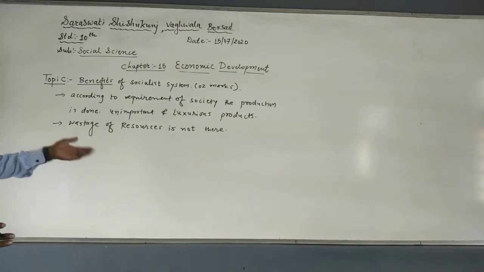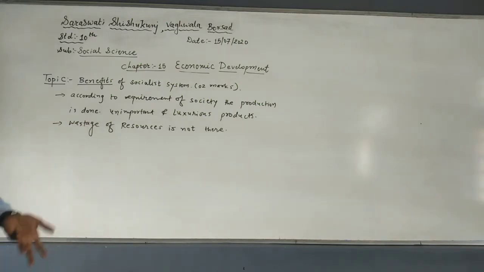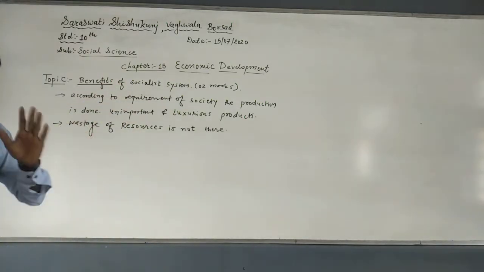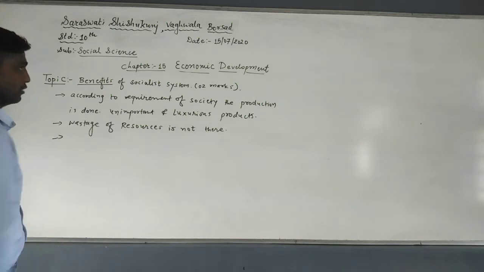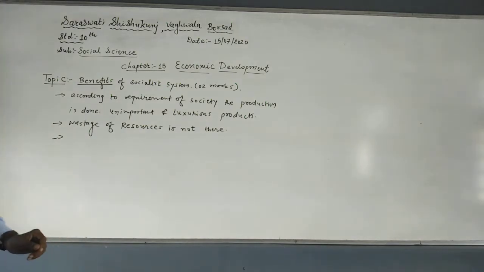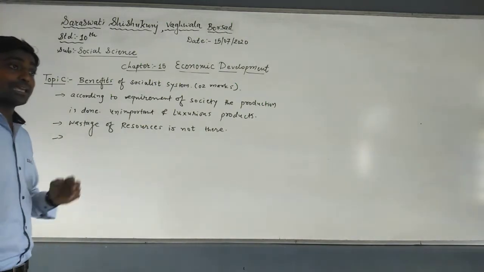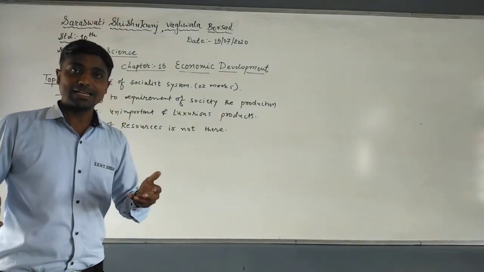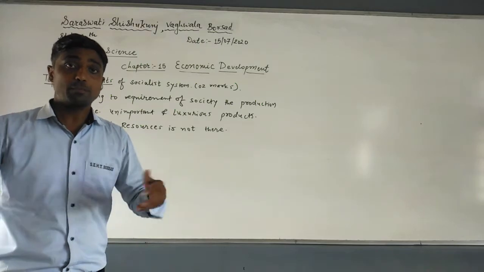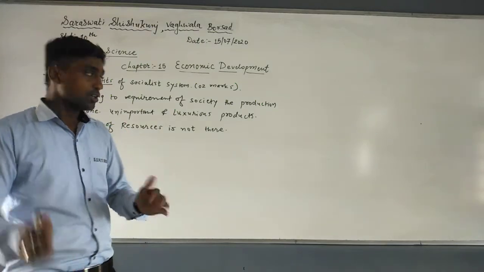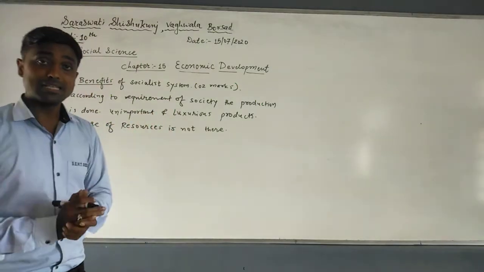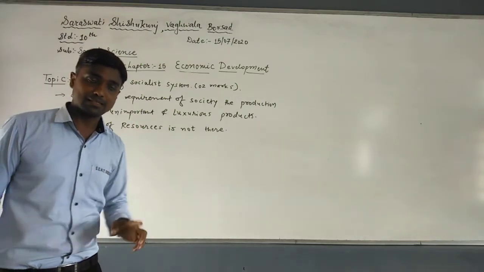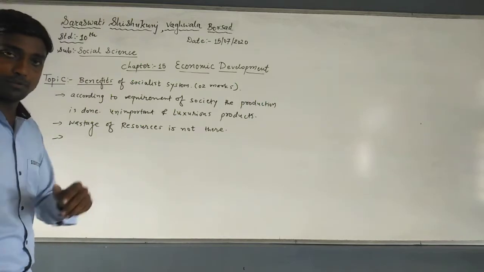Because of the interference of government, production is done according to requirement, so the wastage of resources is not possible. Now the third point, disparity of income is removed. It means not only one person is getting a huge amount of benefits or profits. Here the state is working, so the government is getting the benefits, not anybody else. That is why disparity of income is removed over here.